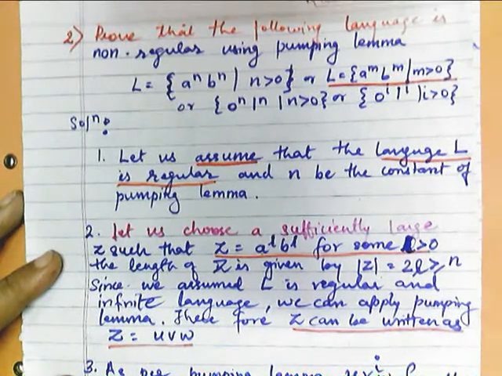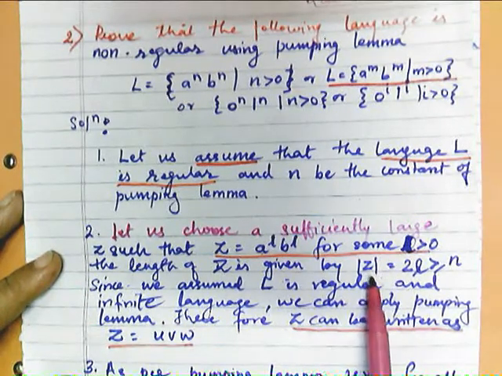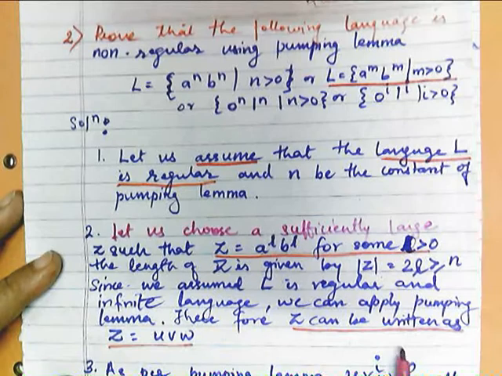Then we have to be able to represent z in the form of UVW, because as per pumping lemma it is an infinite language and z can be represented as UVW.